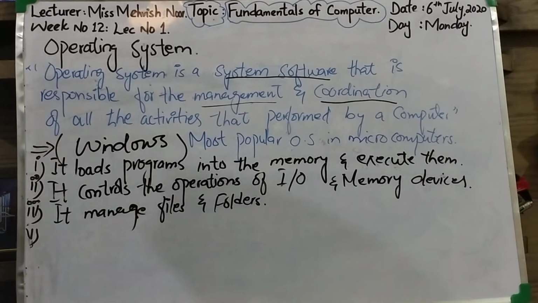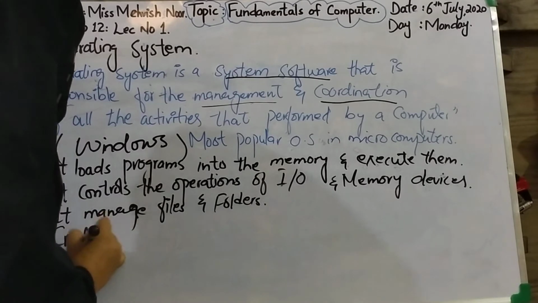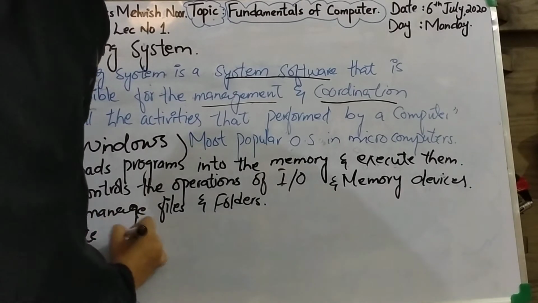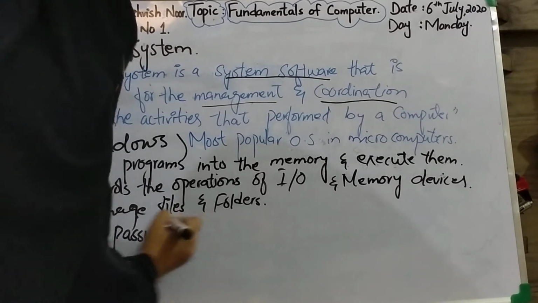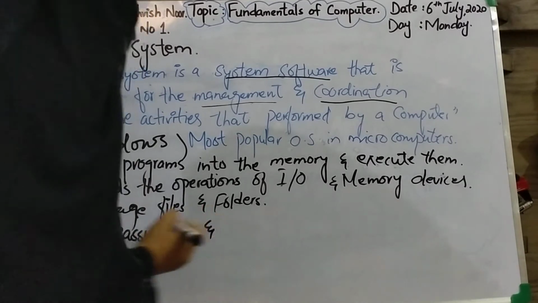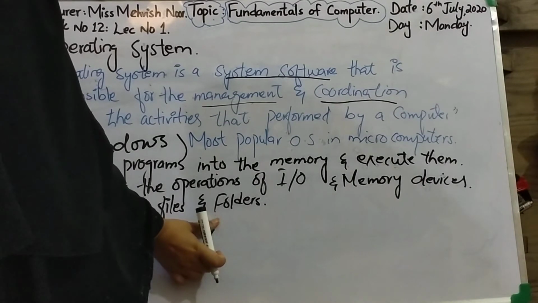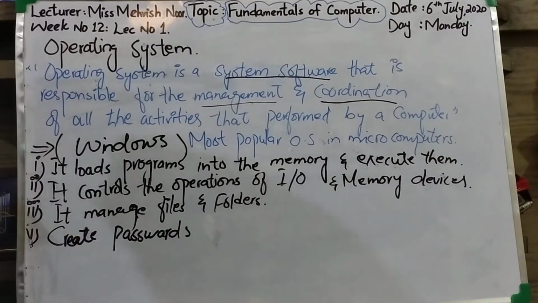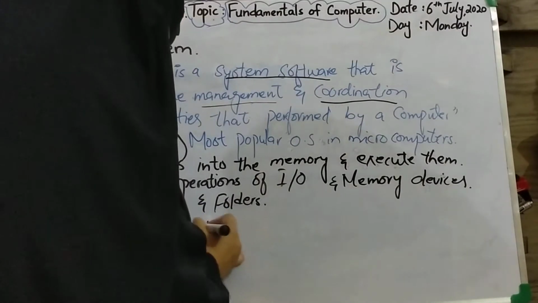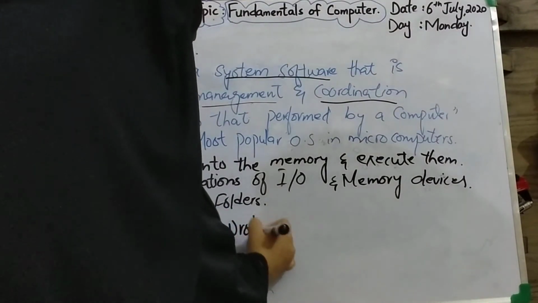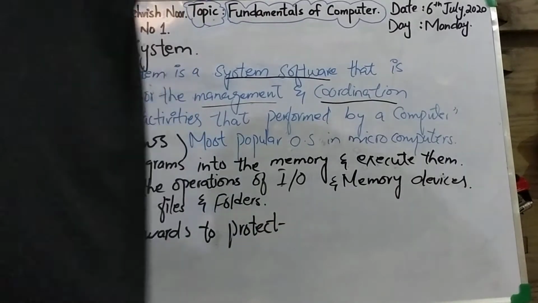Clear? It allows to create passwords to protect. Yes, for protection. Whatever you like, write it down.